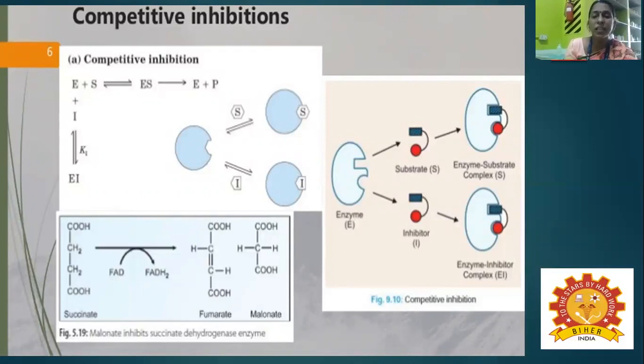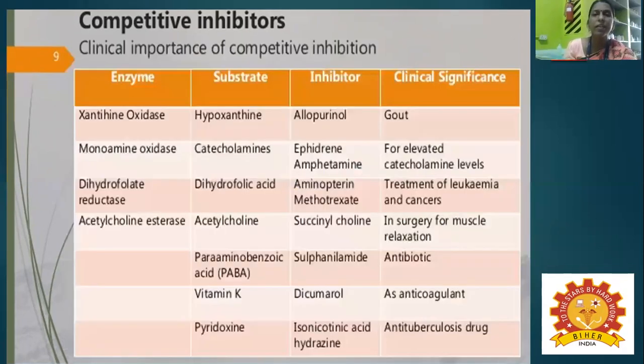So what is the reaction carried out here? The enzyme combines with the substrate, and by the same mechanism proceeds to form the product. At the same time, the enzyme combines with the inhibitor to form the EI complex. That is called competitive inhibition. So this is the competitive inhibitor.